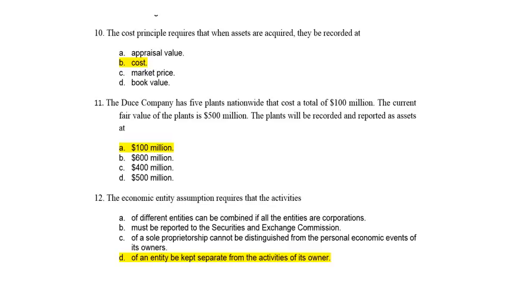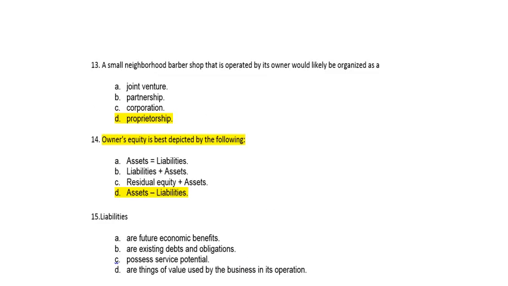Okay, good. Number 12: the economic entity assumption requires that activities of an entity be kept separate from the activities of the owner, right? And we've seen that now a couple times. Coming over to the next question, number 13: a small neighborhood barber shop that is operated by its owner would probably be a sole proprietorship.